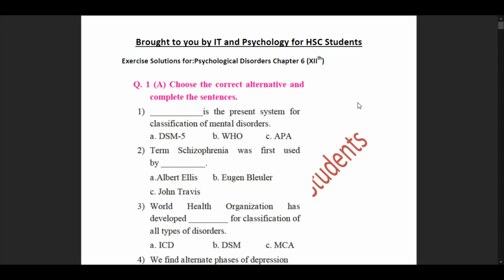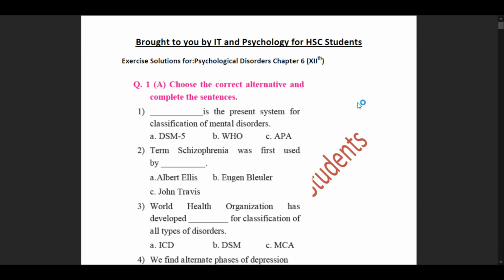Today, we are going to be discussing the exercise solutions for our chapter 6 of psychology subject for our 12th grade, that is psychological disorders. We have completed around 4 to 5 parts on the chapter itself, and we had discussed what are different types of disorders, what is mental wellness.